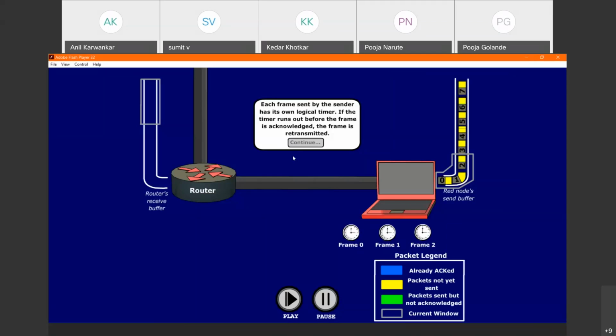Each frame sent by the sender has its own logical timer, a separate timer for every frame. See, for frame 0, the timer is different, for frame 1, the timer is different, for frame 2, the timer is different. If the timer runs out before the frame is acknowledged, the frame is to be retransmitted. Make it very, very clear. Even if it reaches the receiver end, the frame needs to be retransmitted if the timer expires and within that time duration the acknowledgement of that received frame is not received at the sender's end. Just continue.